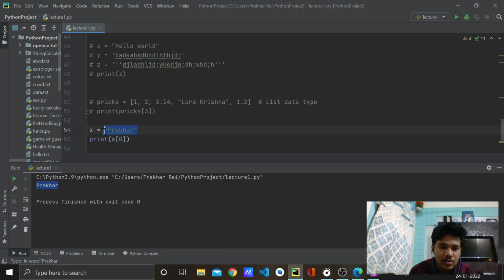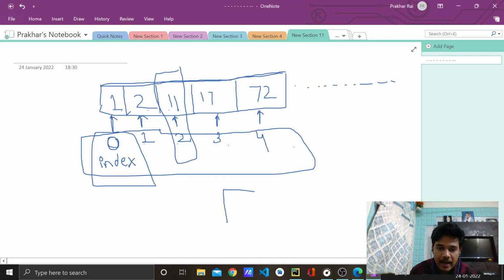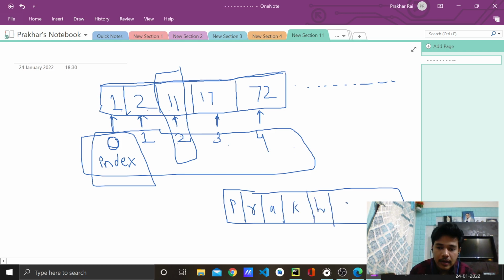So think of it like a list of my name: first element will be P, second R, A, K, H, A, R. This one particular string can be considered in the form of a list, like this.